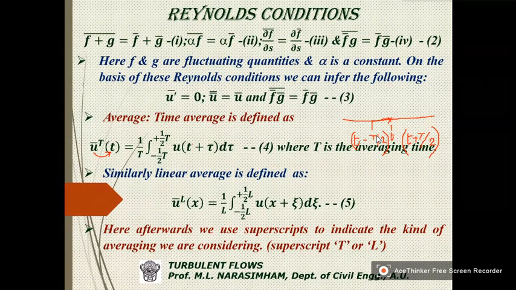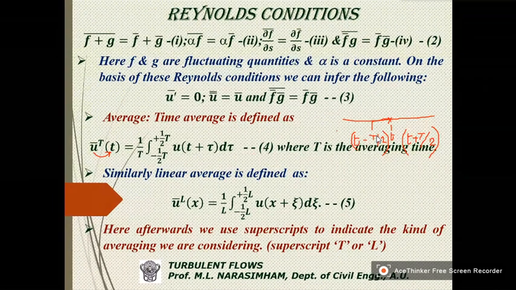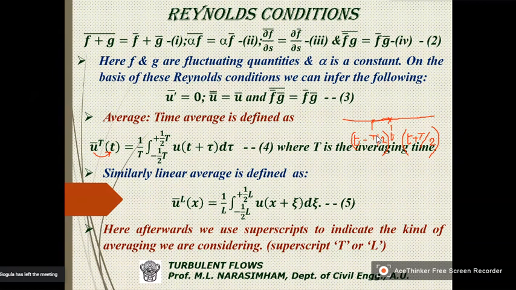So you calculate u at t plus tau. Tau is any time in between. So you go on taking the value of u at this point and after a small time tau, this is small time or delta t, what we are saying. So this is a small time tau.